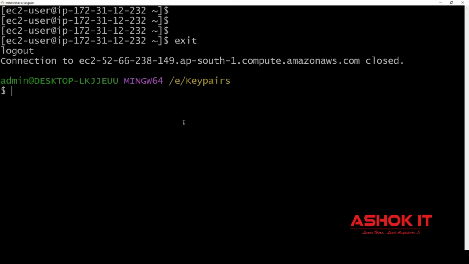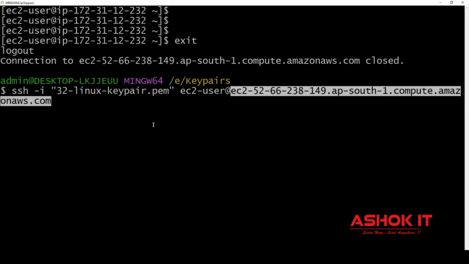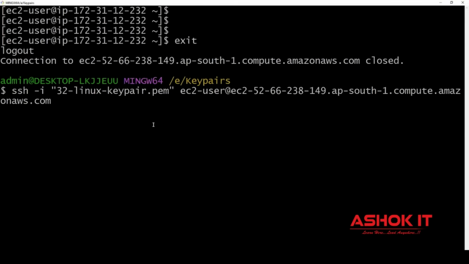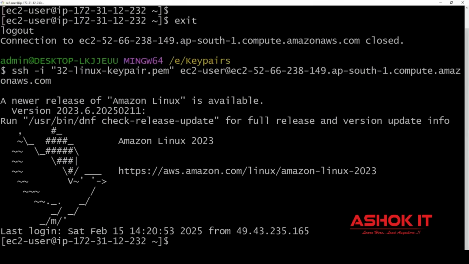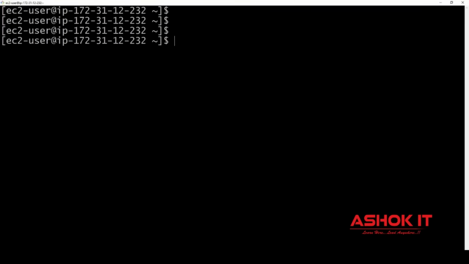Again, if I want to connect with this Linux machine, SSH command. This is my PEM file. I want to connect with this machine as the EC2 user, and this is the address of that machine, host address. With this command, I connected back to this Linux machine as the EC2 user. Now Ashok account is available, EC2 user account available. So now two people can connect with the same machine and they can perform the operation. Multiple users can access Linux machine at a time because Linux is multi-user based operating system.